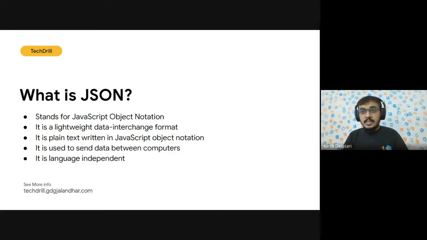So are we very clear? Are we very clear with what exactly is JSON and what exactly is API? Clear, clear, great. Now we have learned how this communication works, but let's see how we can actually do that.